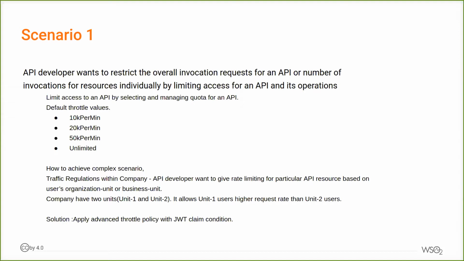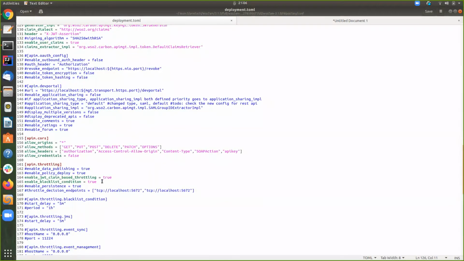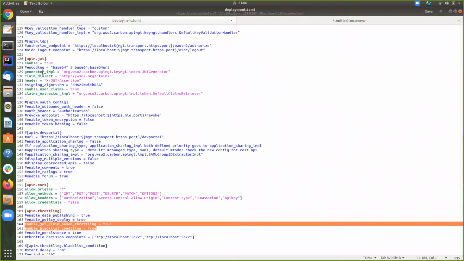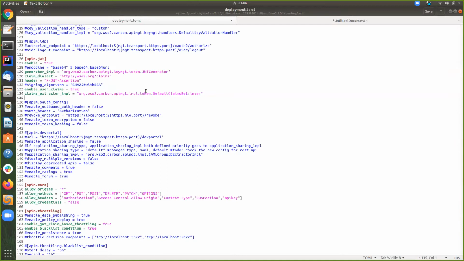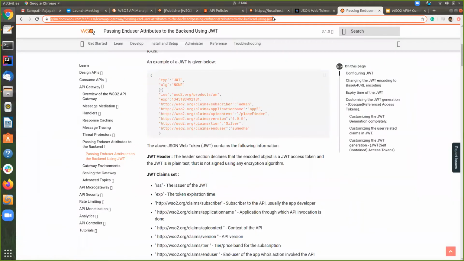I already have an API Manager node up and running. Before running the node, I made a few changes to the deployment toml. One thing is I've enabled JWT claim based throttling as true, and I will enable the blacklist condition as true. And also I will enable the backend JWT as well. If you need more information about how to enable backend JWT, you can go to this doc. I will share this in the chat as well.